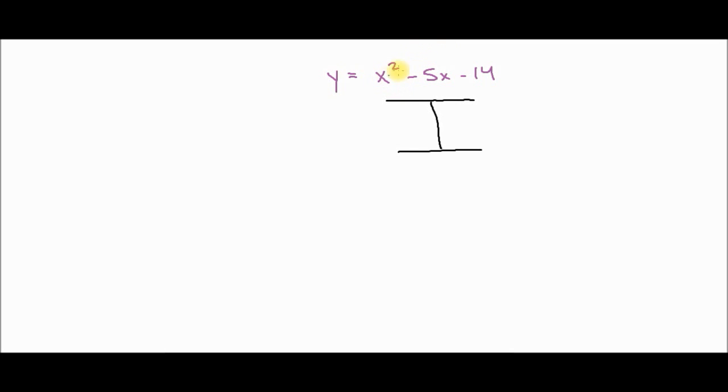Oh, you know what? I skipped a step here, class. Sorry. The next step was to identify A, B, and C. Let's do that now. The A value is 1. The B value is -5. And the C value is -14. Now we can go ahead and draw our I. Let me give it a little more space.